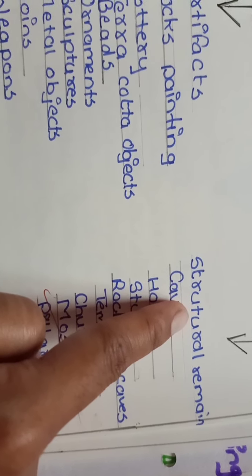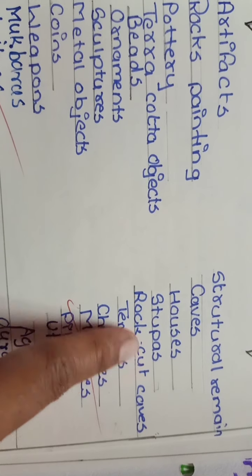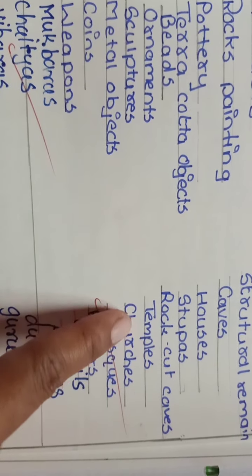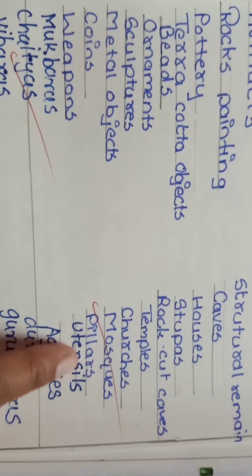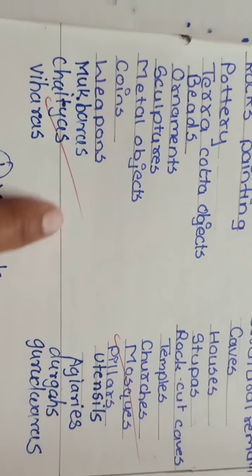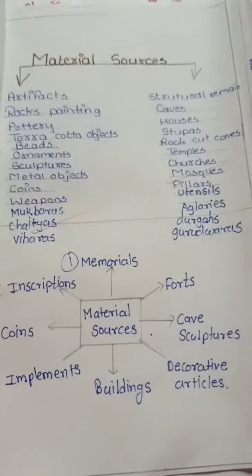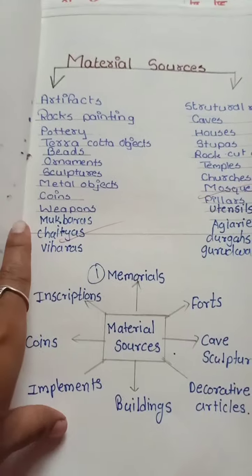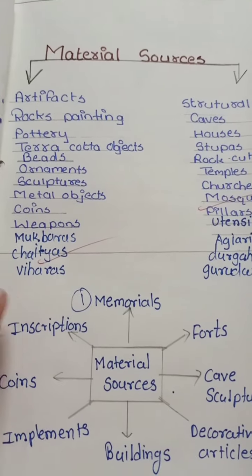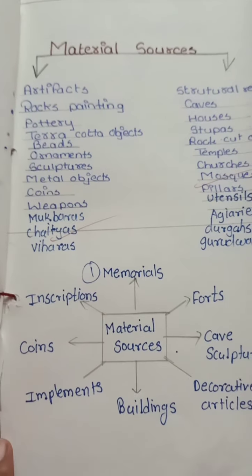Then structural remains, caves, houses, stupas, rock cut caves, temples, churches, mosques, pillars, utensils, agyaris, dargahs, gurudwara. All these things are included in material sources. You can see I have many lists, lots of names included in material sources.